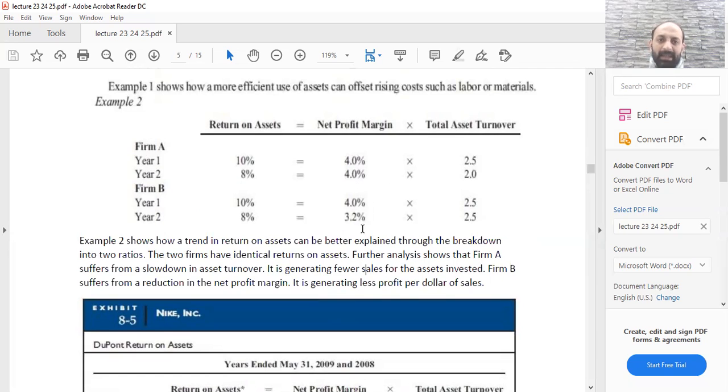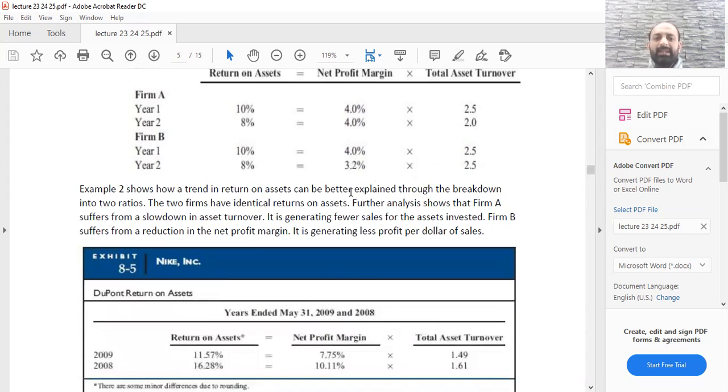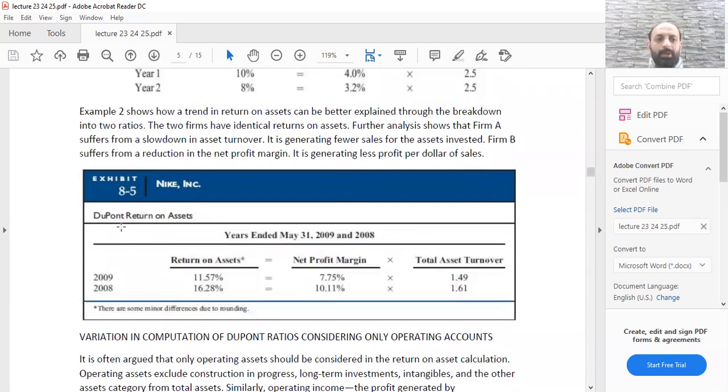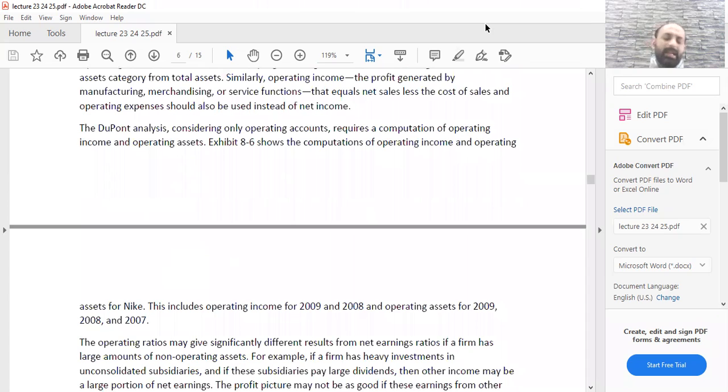So you will see that when you use DuPont analysis, it gives you a clear picture of why and how the company is suffering. Is it because of the net profit margin or is it because of the total asset turnover? So this is called DuPont return on asset. So this is the end of lecture number 23. In lectures number 24 and 25 we will further discuss the profitability